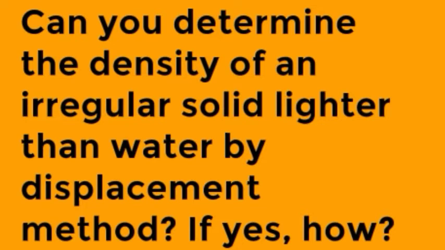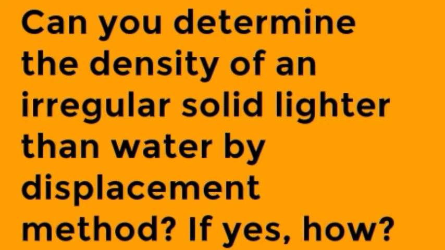Here we have found out the volume of the stone and we have also found out the mass of the cork. Mass of the cork is M and volume of the stone is V cubic centimeter. Now what we have to do? Tie the cork along with the stone and gently immerse them in water, because now we have to find out the volume of the cork. We know the mass of the cork, but we don't know the volume of the cork. We only know the volume of the stone.